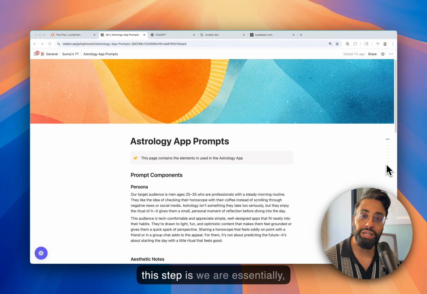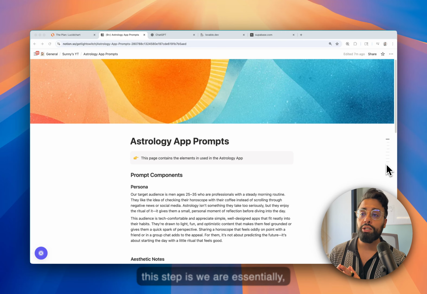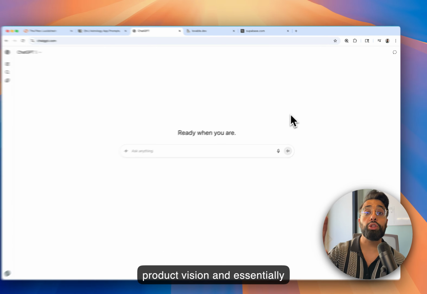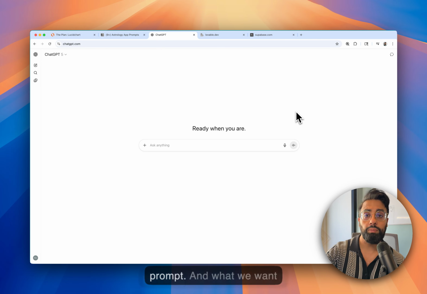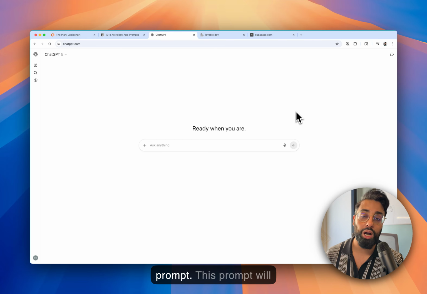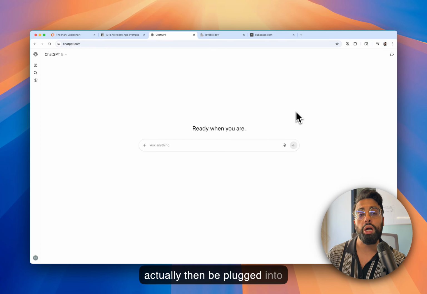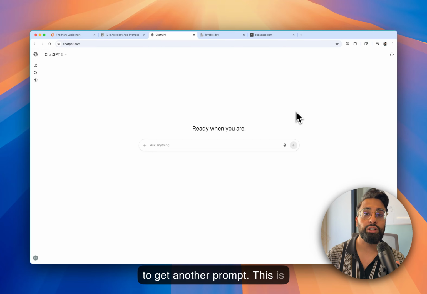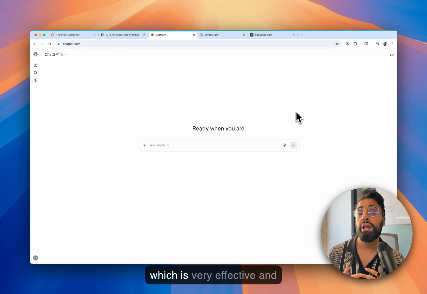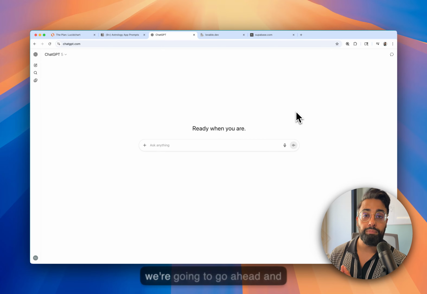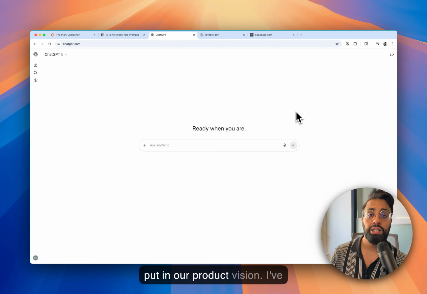All right, so what we're doing in this step is we're going to be describing our product vision and essentially throwing this into a ChatGPT prompt. And what we want ChatGPT to do is generate another prompt. This prompt will actually then be plugged into Lovable. So we are prompting to get another prompt. This is actually called meta prompting, which is very effective and widely used when you really want to get high quality outputs from AI. So I mentioned that we're going to go ahead and put in our product vision.